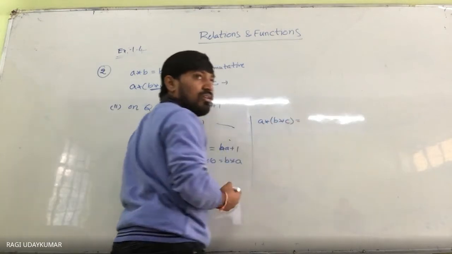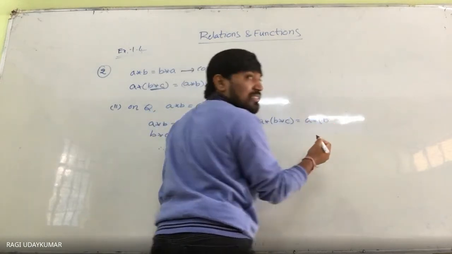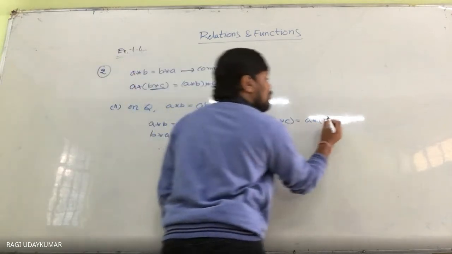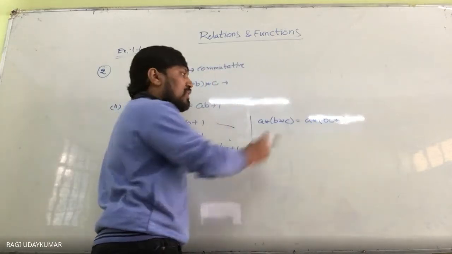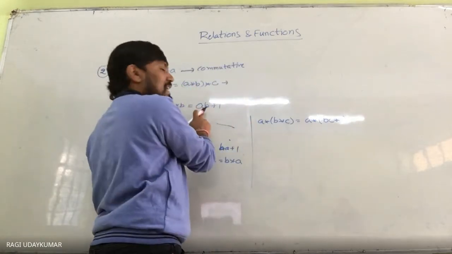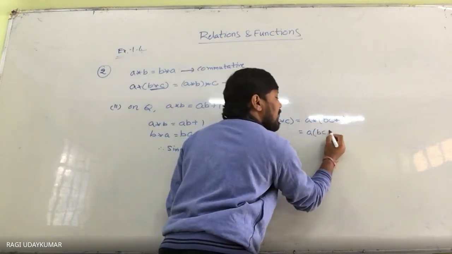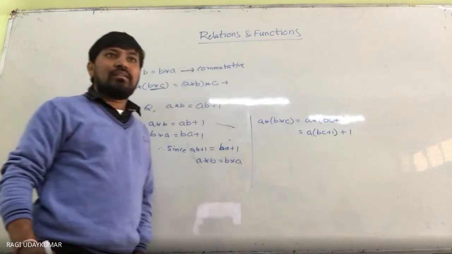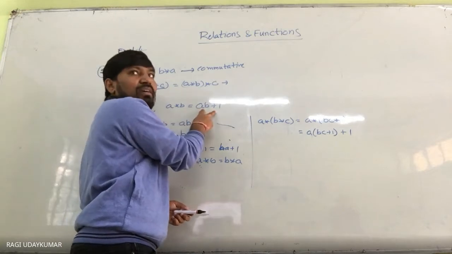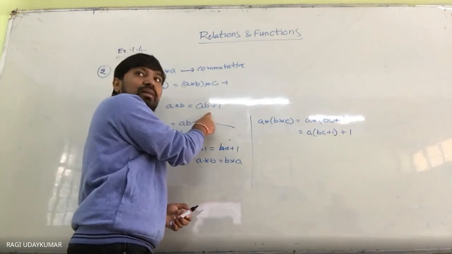In the same way, if you want to check the associative property, you need to find A star (B star C). First, B star C is BC plus 1 as per the definition. This might be a little confusing. Now A star B is defined as AB plus 1, so A into something is equal to A into something plus 1.